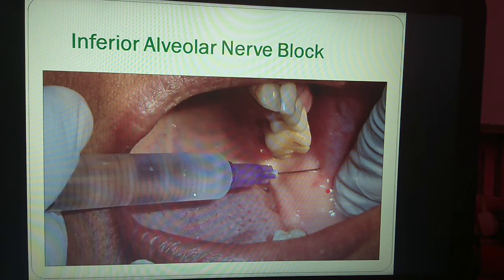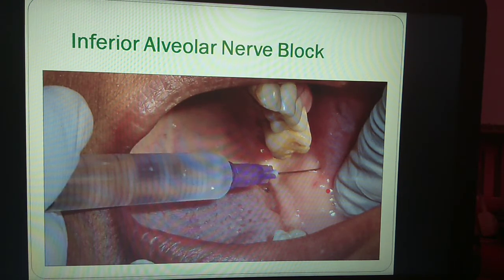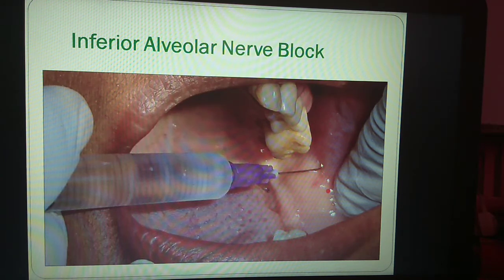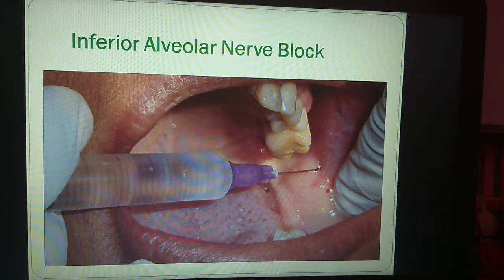So you can see this dentist inserts the syringe into the mucous membrane of the cheek near the upper premolar teeth. So this is the site of inferior alveolar nerve block.